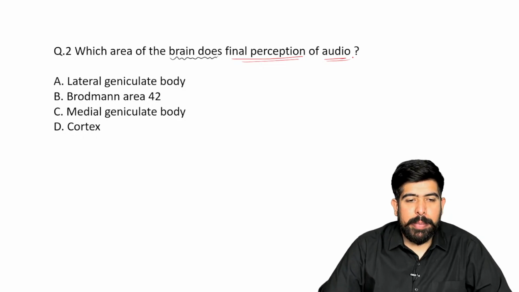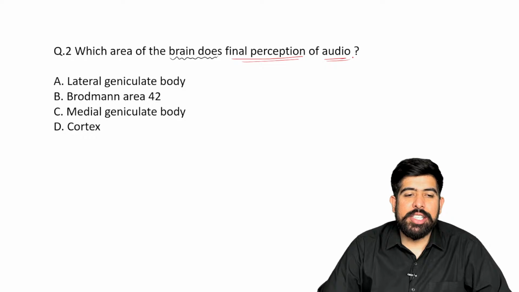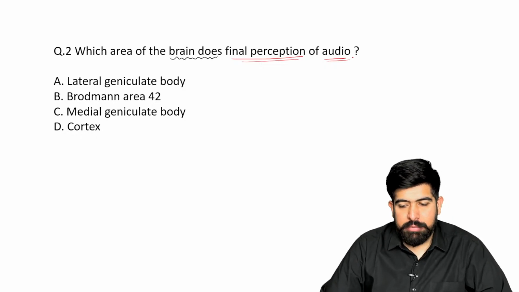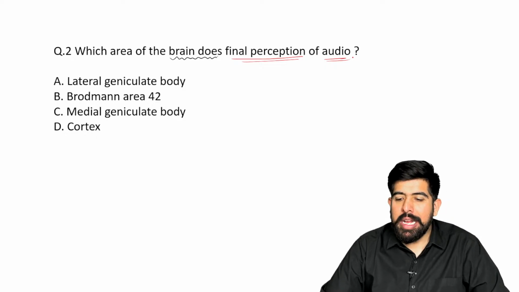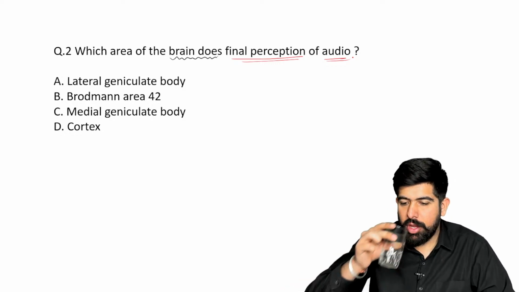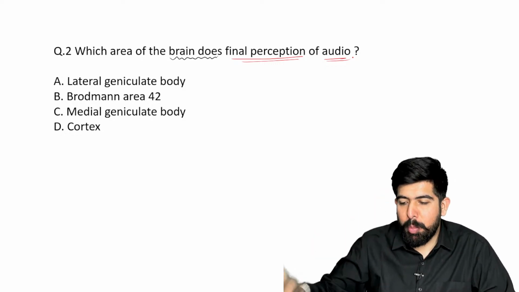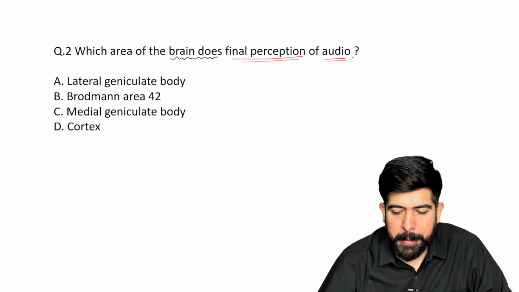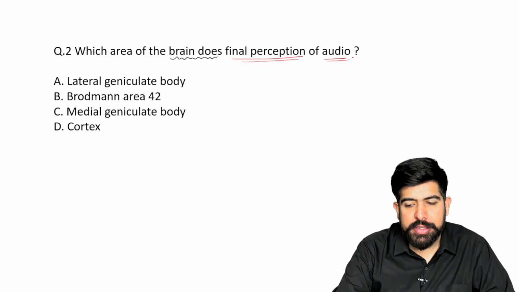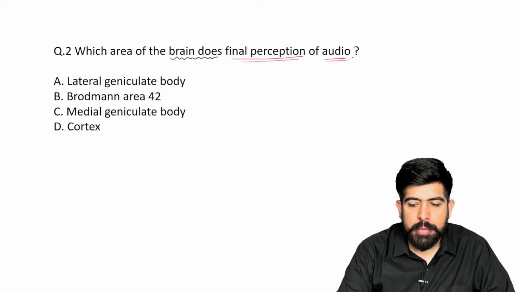Option B is Brodmann area 42. Option C is the medial geniculate body, and option D is the cortex of the brain. I'm waiting for your answers in the chat box, guys. Please try to reply to me in the chat box.